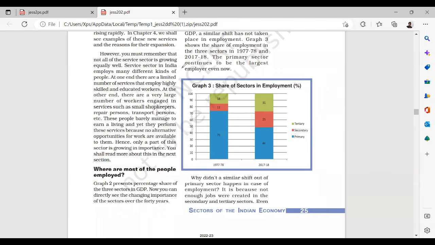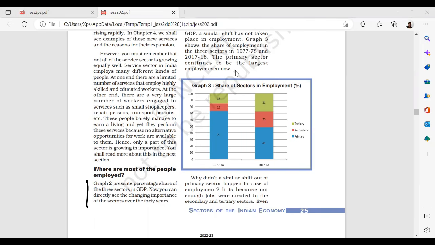So what is this? That means software contribution is very high. Banking contribution is very high. These are the institutions without which it's very difficult to run. But when it comes to the other institutions, the contribution is lower. Now, where are most of the people employed? Generally, people are employed maximum in the service sector only.